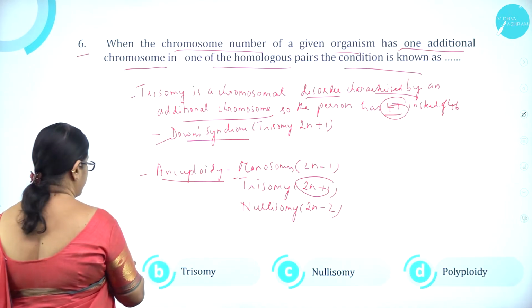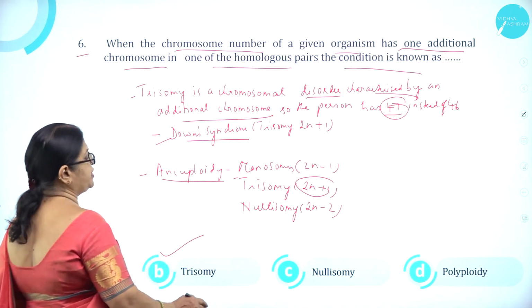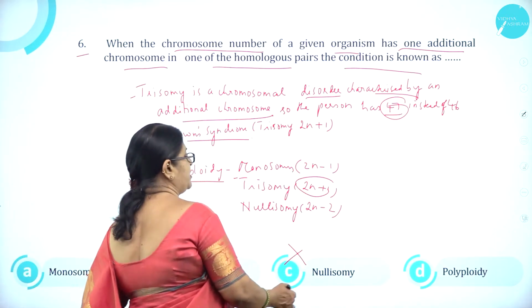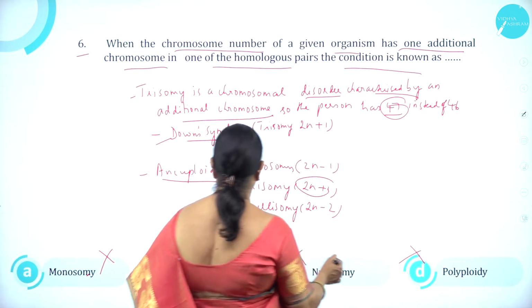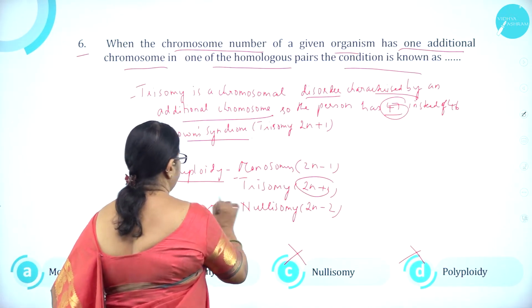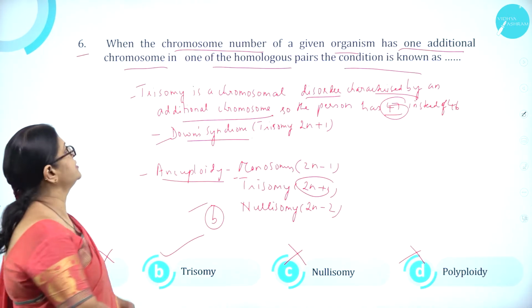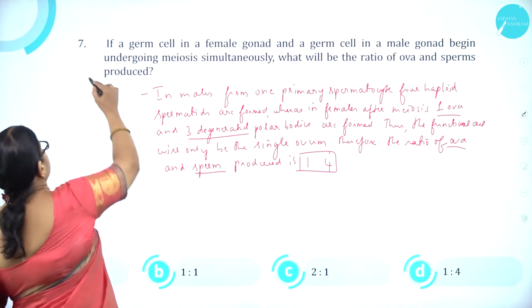Option A, monosomy, is wrong. Option B, trisomy, is correct. Option C, nullisomy, is wrong. Option D, polyploidy, is wrong. So option B is correct. Moving on to question number 7.